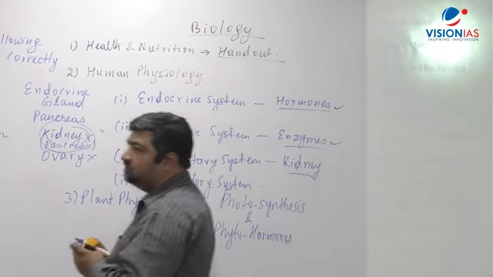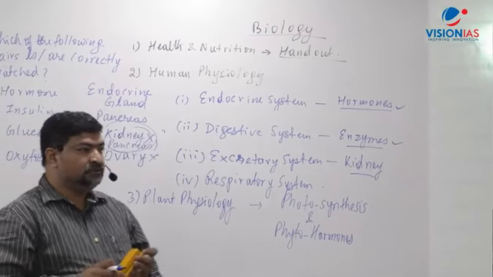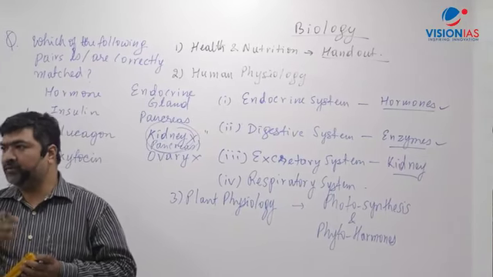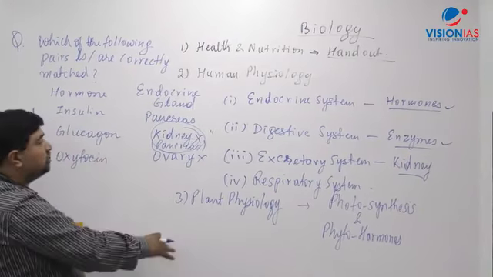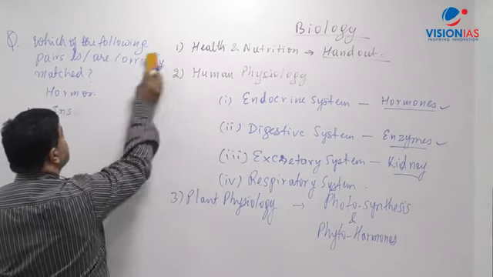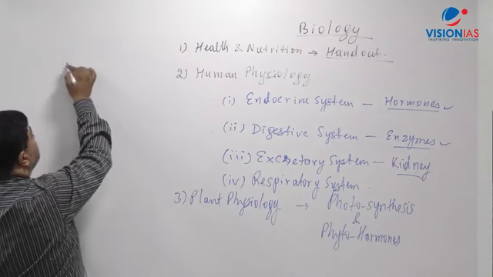There are phytohormones, plant hormones, like for example auxin, cytokinins, gibberellins. What are those hormones? What is their function? We'll learn from this part, right? Another thing in the biology part, apart from plant physiology, I have said in the classroom that I will also go to the topic of genetics.